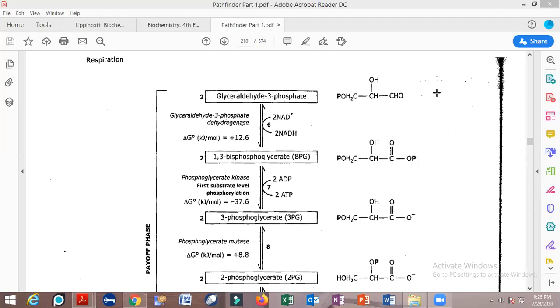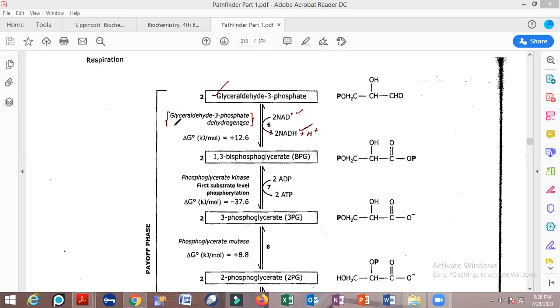Now we would be talking about glyceraldehyde 3-phosphate. This is a molecule that is present, and there is an enzyme which is present, glyceraldehyde 3-phosphate dehydrogenase. This enzyme will convert the NAD molecule into a molecule of NADH plus H positive. This is the molecule that is being produced. So this is how NAD is getting converted into NADH plus H positive.